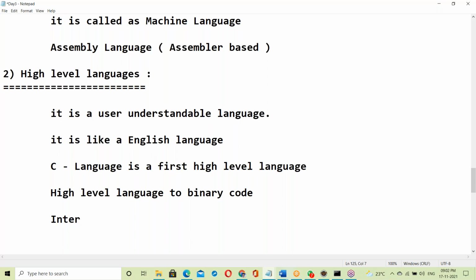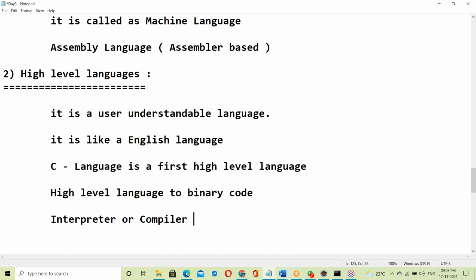Either an interpreter or a compiler. Leave aside Java, I mean just interpreter or compiler.